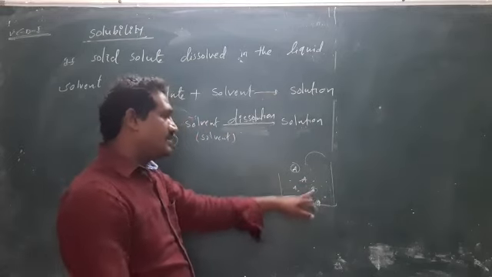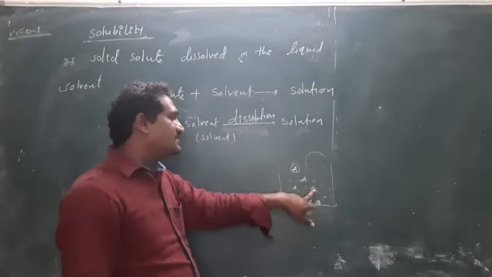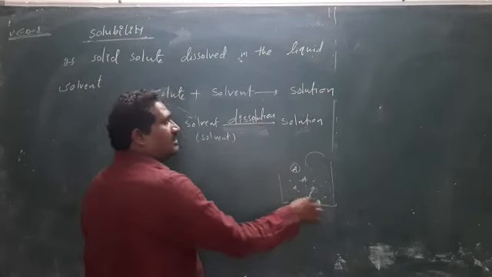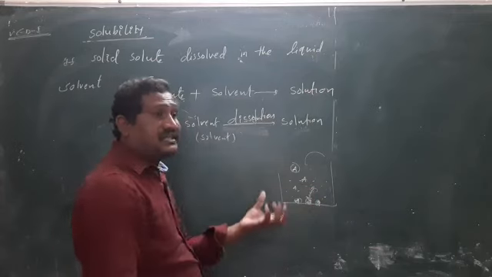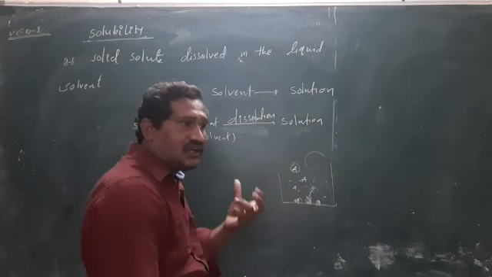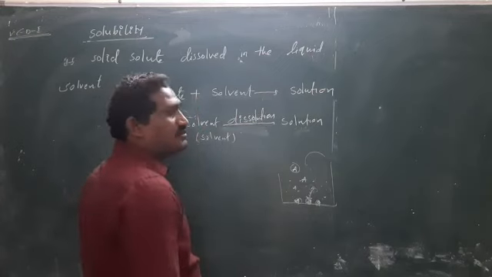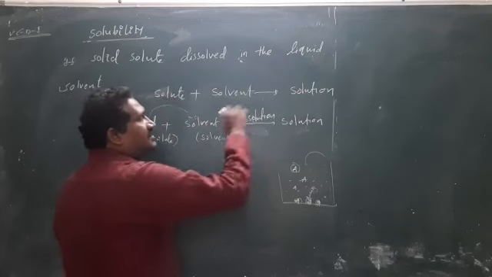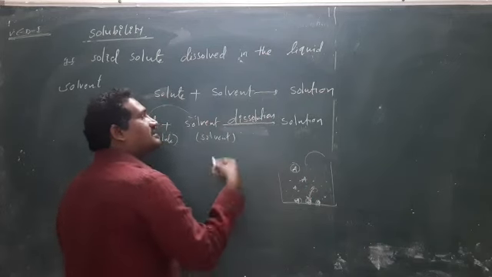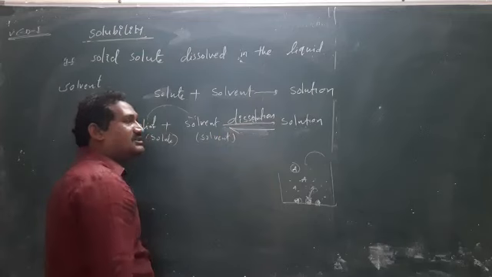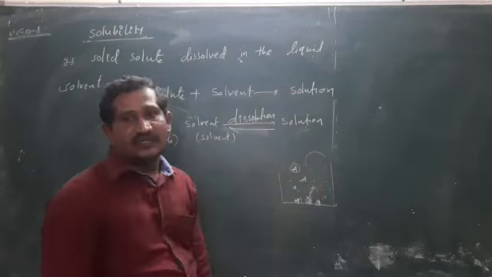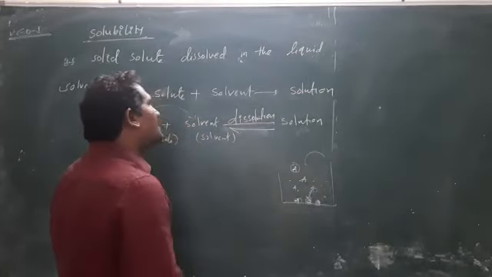When the dissolved solid particles interact with the undissolved solid particles, they crystallize. The dissolved solid solute particles become undissolved again. So after dissolution, the reverse process happens. When dissolved particles become undissolved, that process is called crystallization.